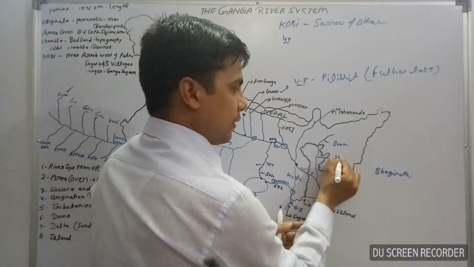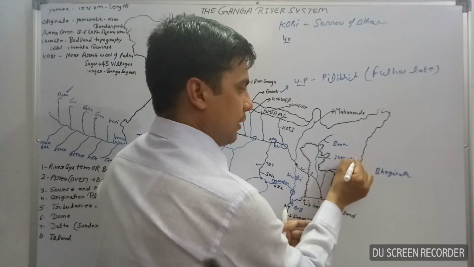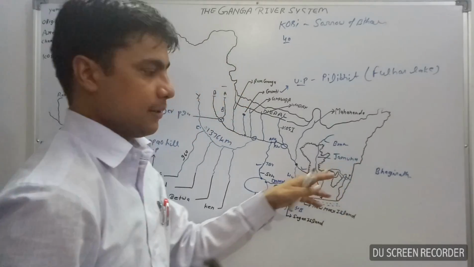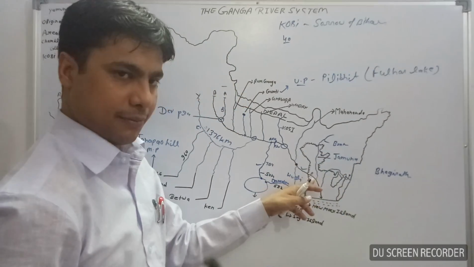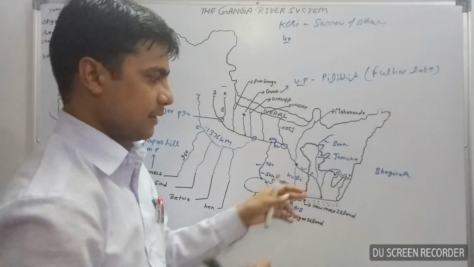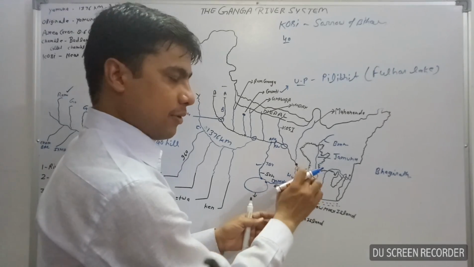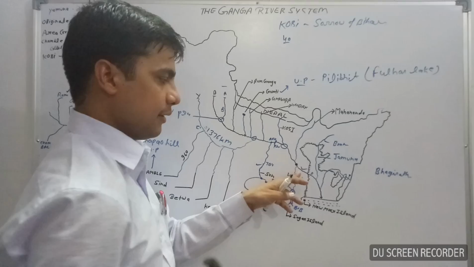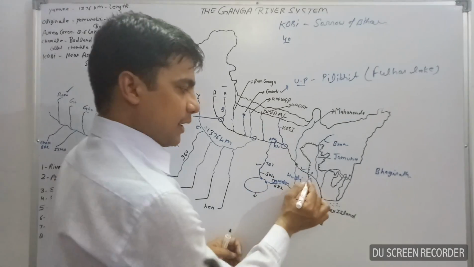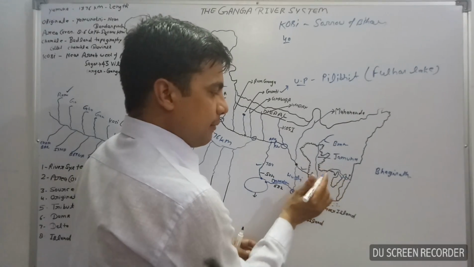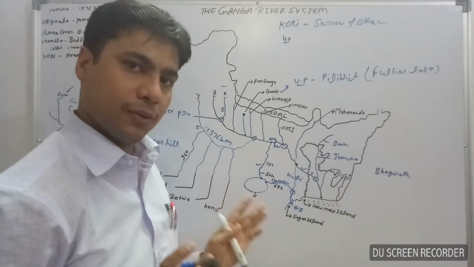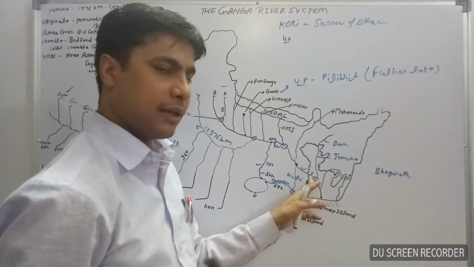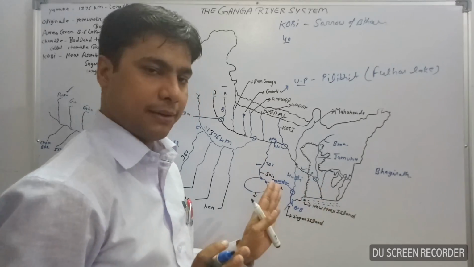But when Brahmaputra River enters into Bangladesh, here it is known as the Jamuna River. It means Jamuna River meets with the Padma River in Bangladesh. Padma is the branch, the part of the Ganga River. Okay, in Bangladesh it is known as the Padma. Jamuna meets with Padma. Hereafter it is known as the Padma River. Okay, it means Jamuna River meets with the Ganga River.